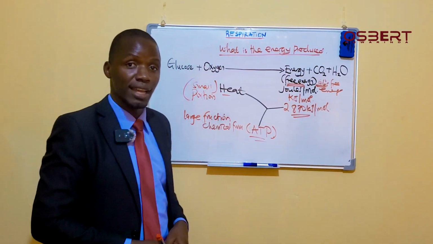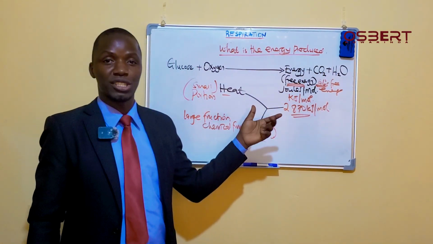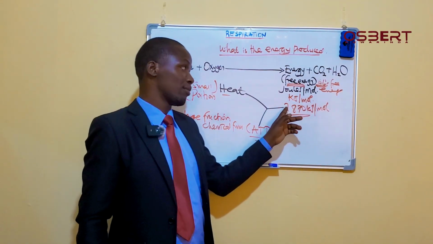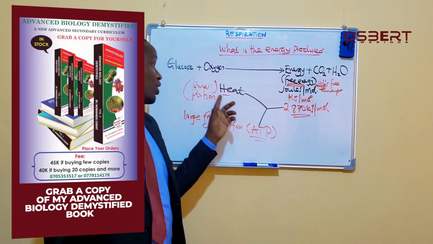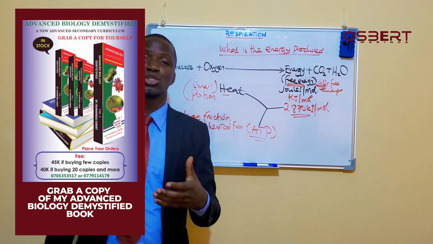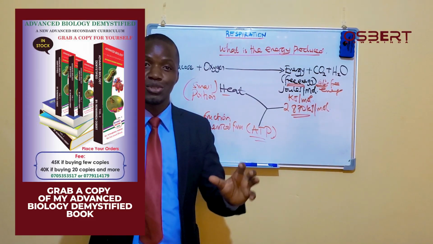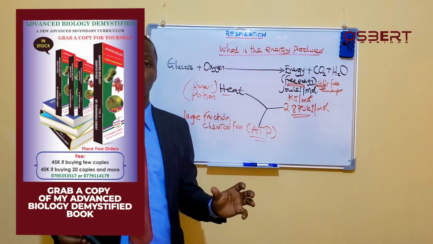And that's what most of you know, that energy in the body is ATP. But ideally, I'm telling you that energy is in form of joules per mole, depending on the moles which have been broken down. And we are saying on average, for every mole of glucose, this is the amount of free energy that is given out. But some of this energy is converted into heat, but some of it is stored in a chemical form.